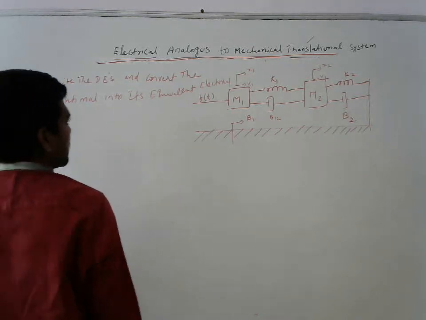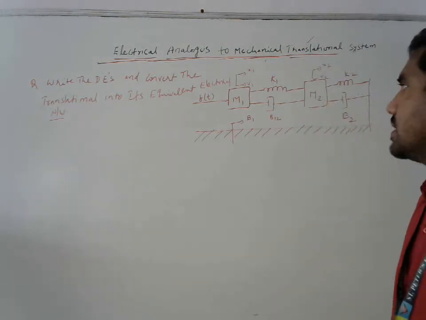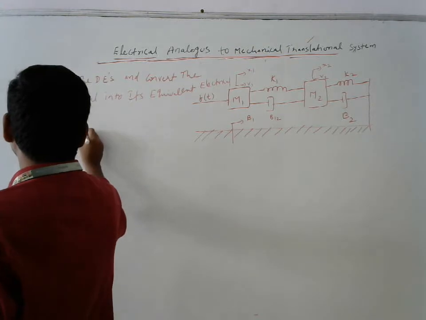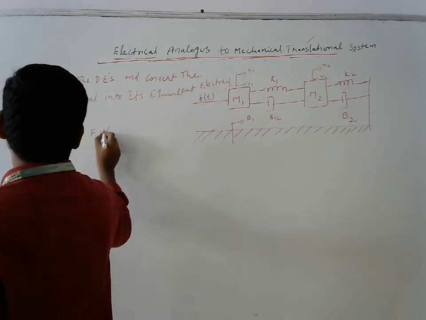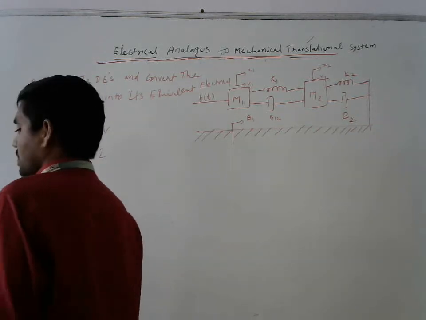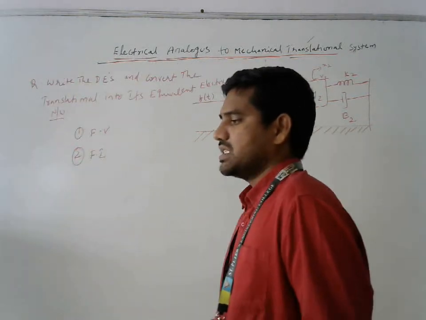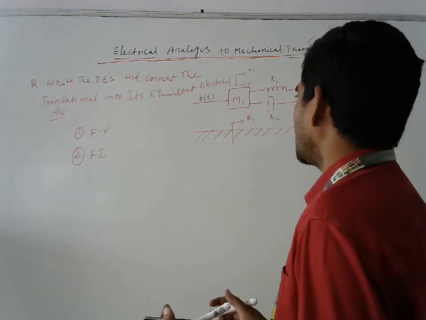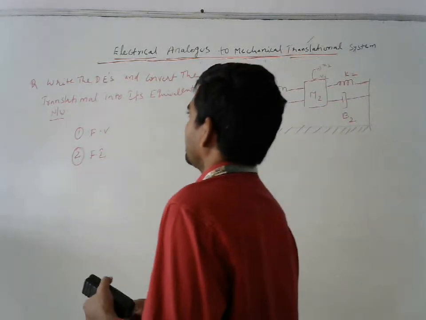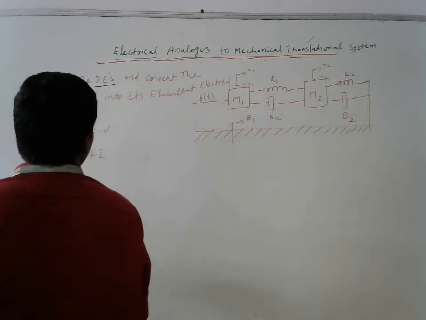To convert this translational system into an electrical network, we have two things: first, force voltage analogy, and second, force current analogy. For this also we have to first write down the differential equations, because you are asked to write the differential equations.